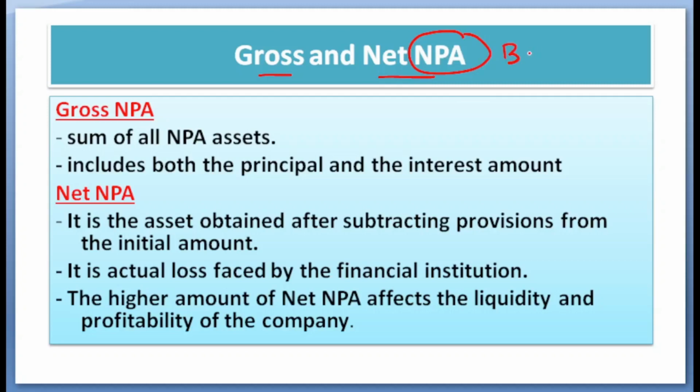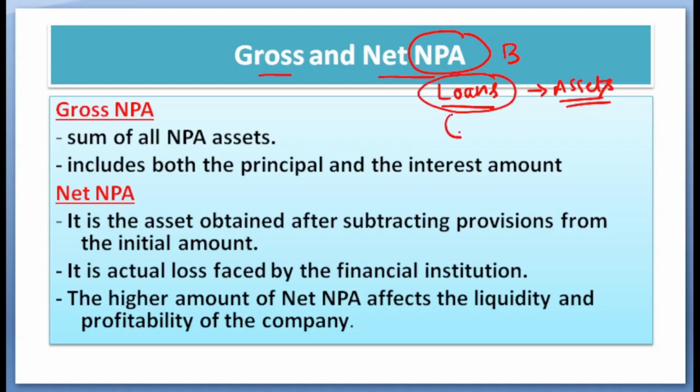Banks are into the business of accepting deposits for the sake of lending. So when the banks give loans, these loans given to the people are the assets for the bank. That is, the bank has to receive this from the people, so they are considered as assets.